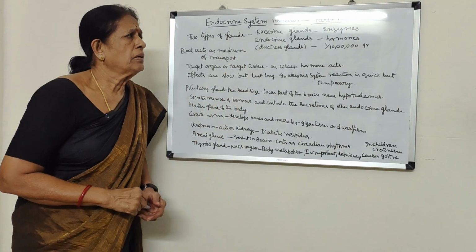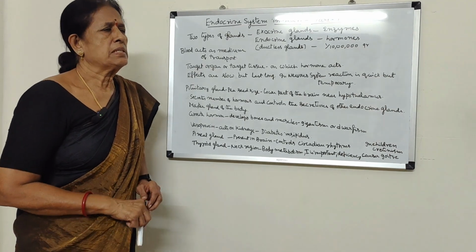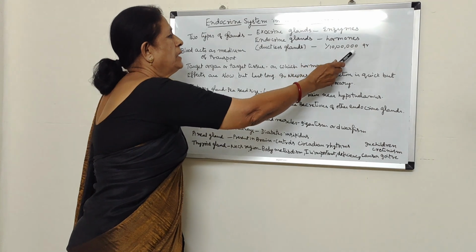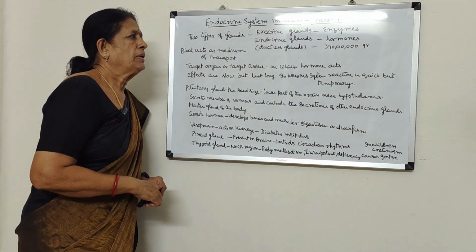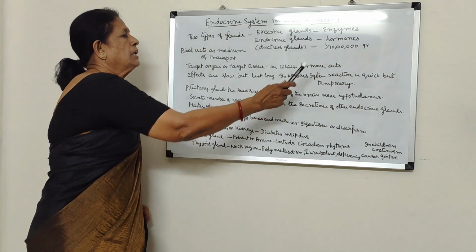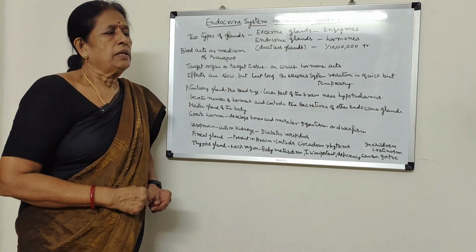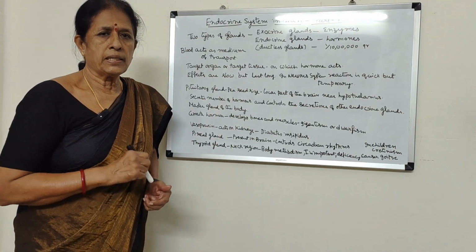Now, endocrine glands are those which secrete chemical substances in very minute quantities, that means 1 by 10 lakh of a gram, very small quantities. These chemical substances are called hormones. Unlike exocrine glands, endocrine glands do not have any ducts.